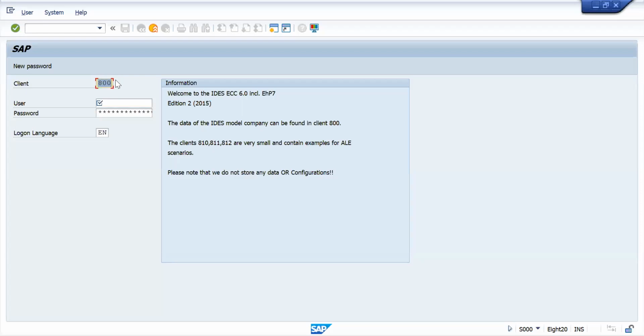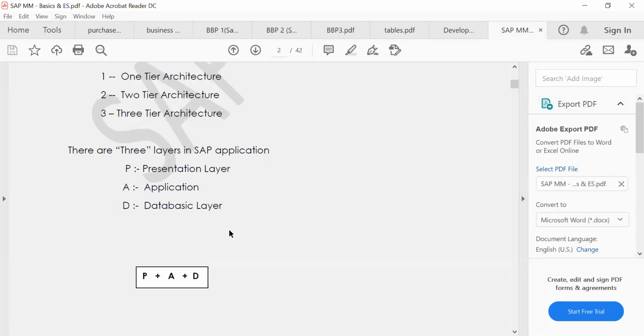When end users enter, they will enter, for example, 800, and then enter user ID and password to enter the system. All production, the live people, work using one ID. If we, the SAP consultants, want to enter, we will enter a different client, let's say 400, with our user ID and password, and work in that system. Like this, the layers are divided, and different people work in the different layers: presentation, application, database.